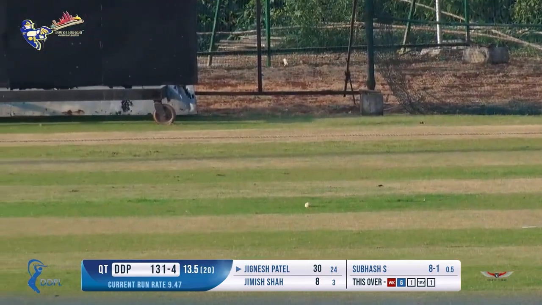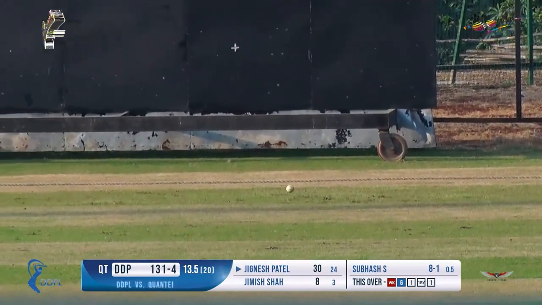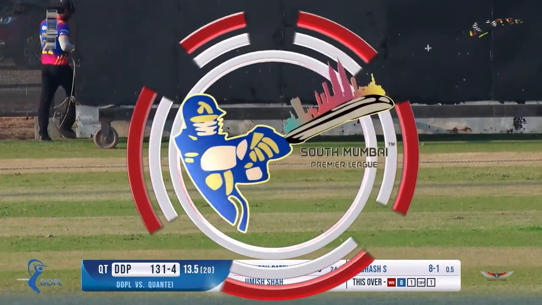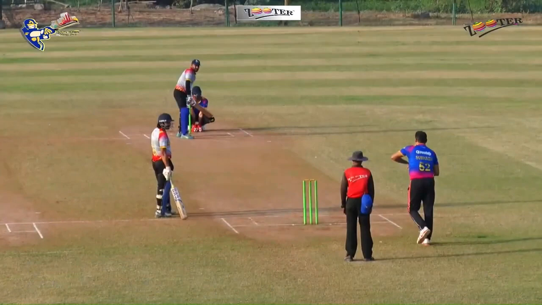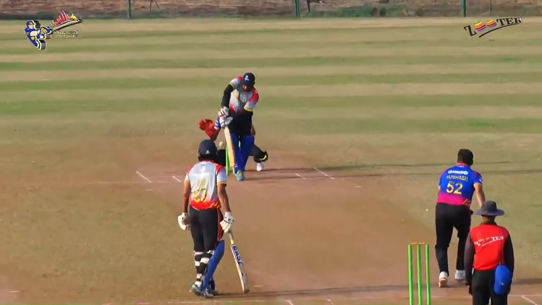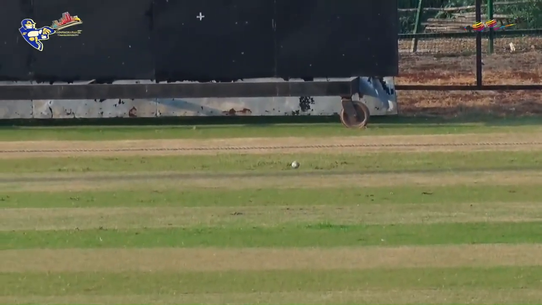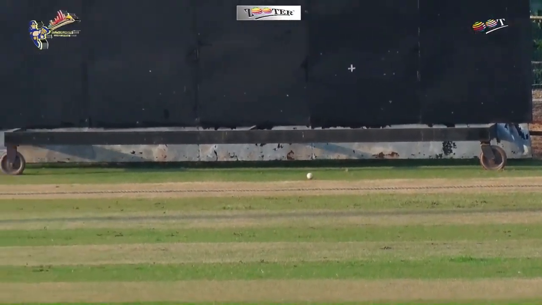Oh, and that's a poor delivery down the leg side. Should be a boundary. The fielder chasing it, but the ball will win the race, and that's a wide as well. 5 runs given by Subhash Sharma as a gift to the team. Not at all good bowling. He was bowling well till now, but look at that. In an effort to bowl the quicker delivery, he just bowls it. Absolutely wide of leg stump.